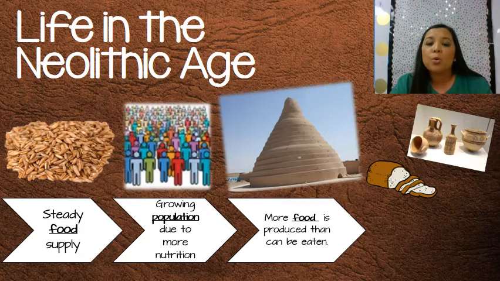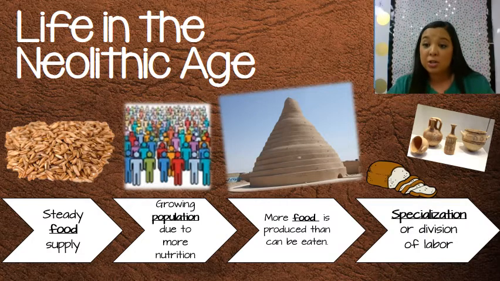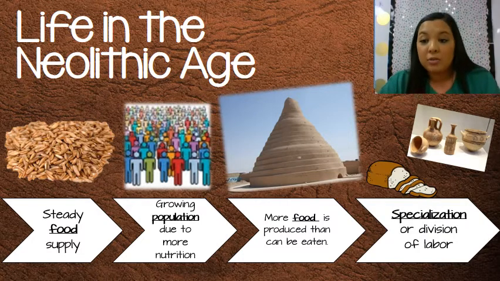So if there's more food than people could eat, that means there's fewer jobs on the actual farm. People on the farms didn't necessarily need 100 people working out on the farm. So what they did was they created something called specialization, or division of labor.